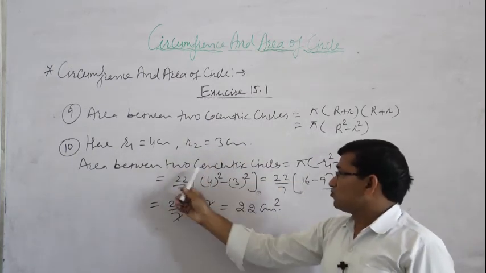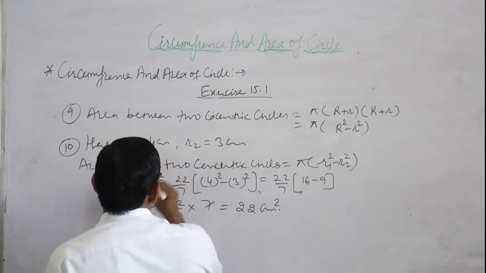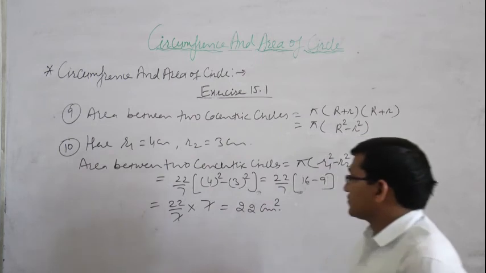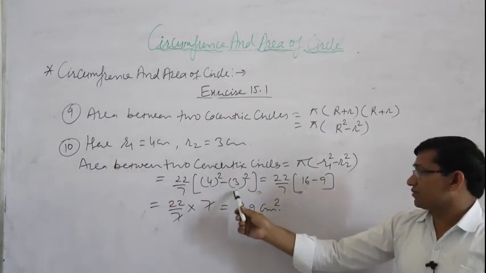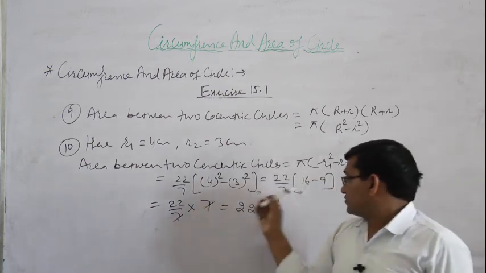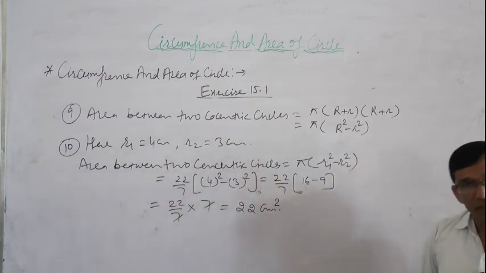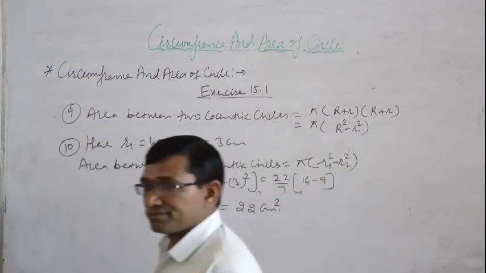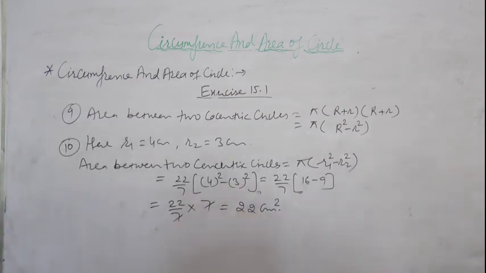So area between two concentric circles is equal to pi into r1 square minus r2 square is equal to 22 upon 7, 4 square minus 3 square, 22 upon 7, 16 minus 9. 16 minus 9 is 7, 7 cancelled by 7 is equal to 22 centimeter square. Clear? So these are some questions of exercise 15.1. This is a very simple exercise.